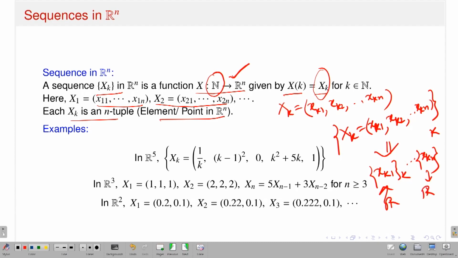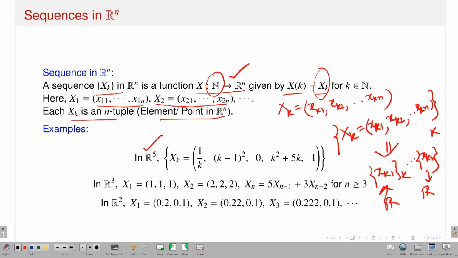So given a sequence capital Xk in the n-dimensional Euclidean space, I will have n component sequences in the real line. Later on you will see many things. If I conclude something on the sequence Xk in Rn, I can say many things about the component sequences in R, because I know many results on sequences in R. So now, using conclusions on those component sequences in R, can I say something about the sequence Xk in Rn, and vice versa? In a later slide you will see those connections. Before that, let's see some examples.